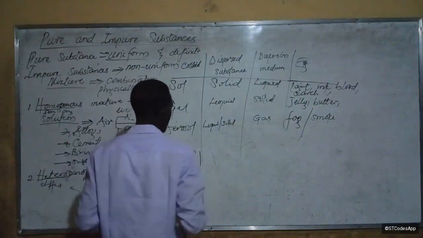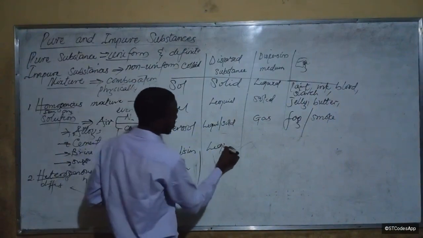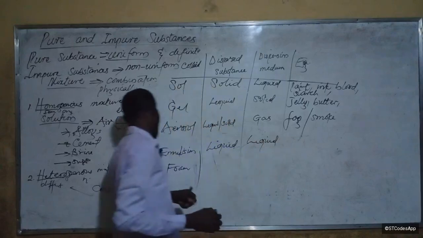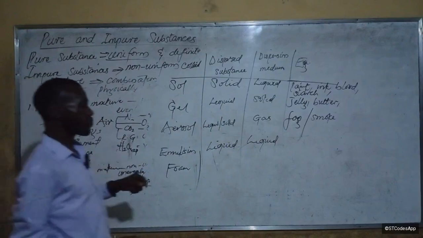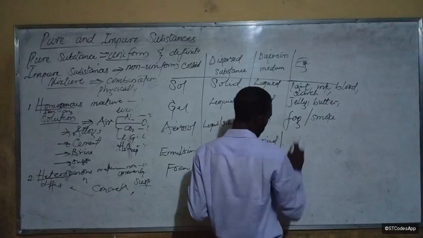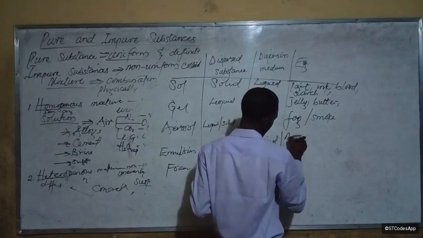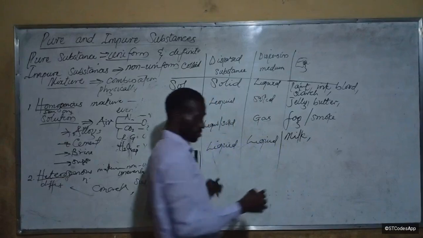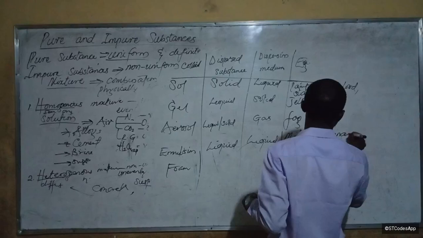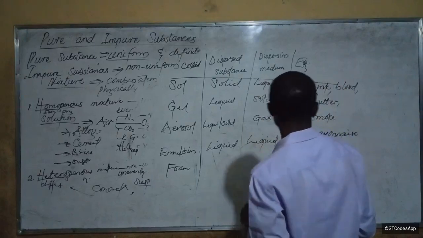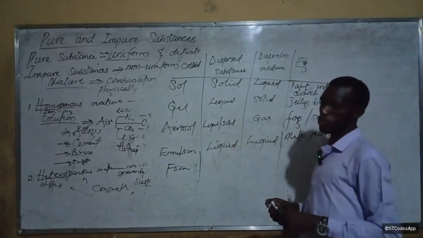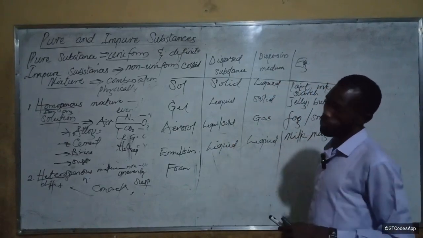Good. Emulsion is liquid dispersed in liquid. You understand? When you disperse liquid in liquid, what's an example? Yes, you have milk, mayonnaise. You get it? All of these substances are emulsions.